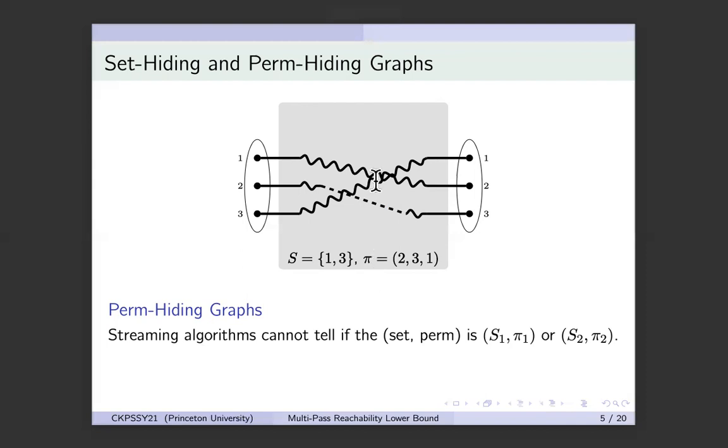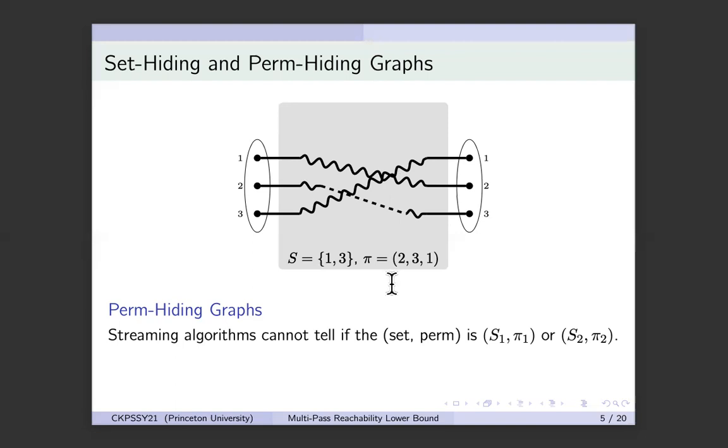And now the property you want is vertex i in the first layer can only possibly reach vertex pi of i in the last layer. And it does that if i is in the set. So 1 is in the set, and therefore 1 reaches pi of 1, which is 2. 2 is not in the set, so 2 does not reach any vertex. And 3 is in the set, so 3 reaches pi of 3, which is 1. And again, this is how you encode a set and a permutation.